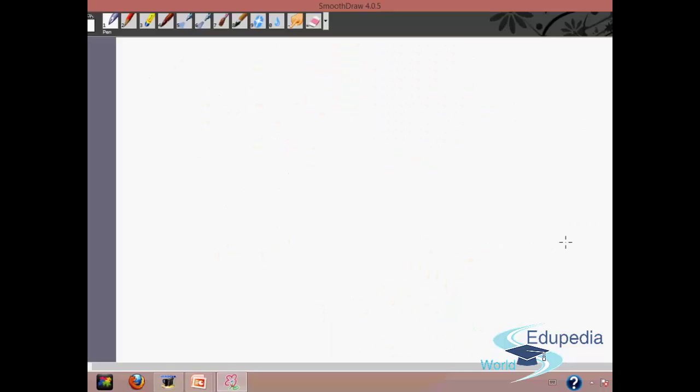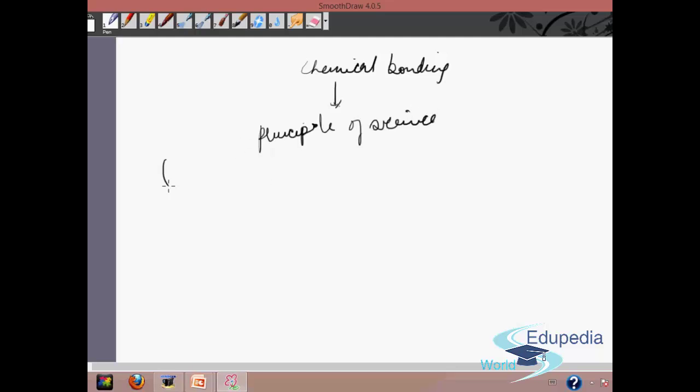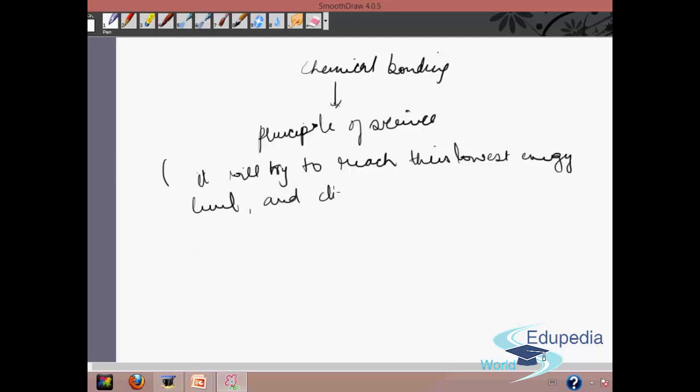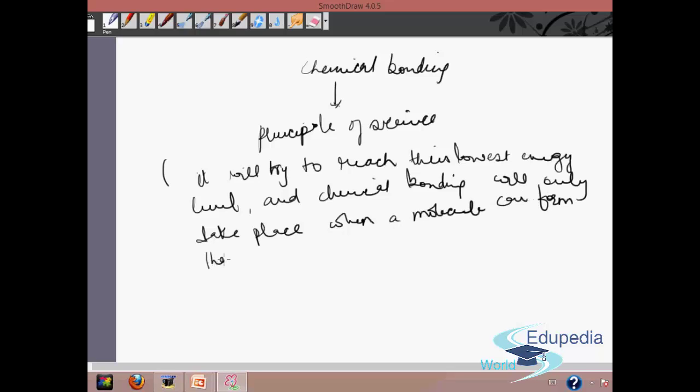It is basically a principle of science which says that everything in this world will try to reach their lowest energy level, and chemical bonding will only take place when a molecule can form that has less energy than its uncombined atoms.